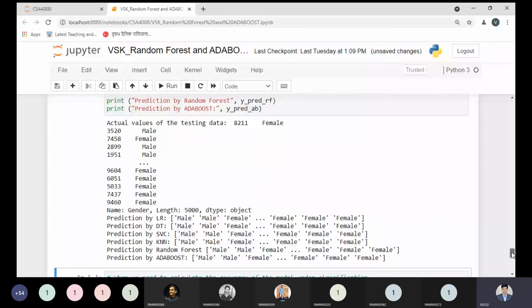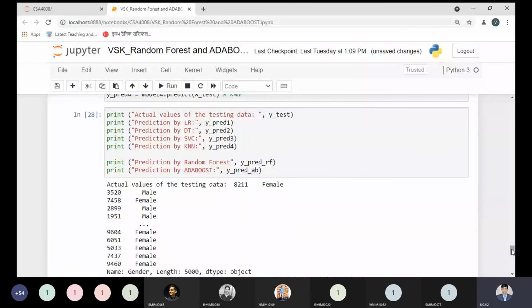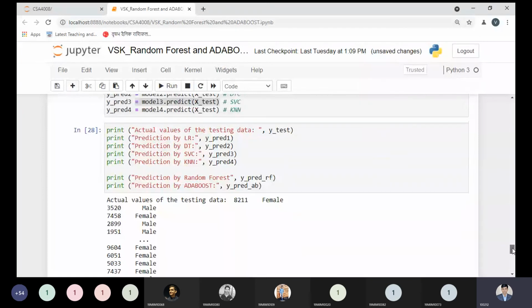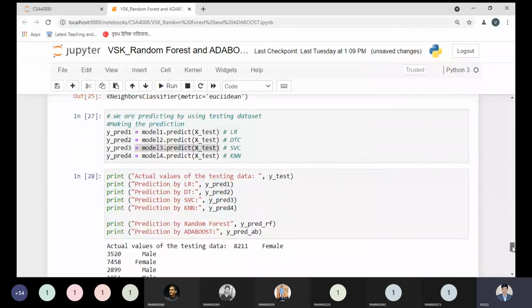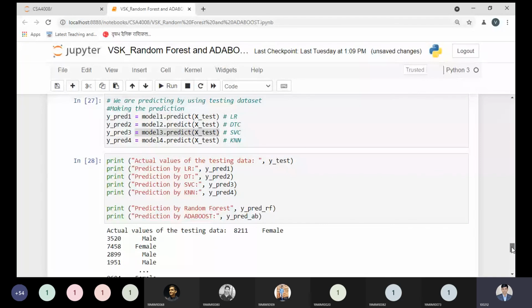Now we got the actual values and the prediction values, but here we have a problem. We are not using a small amount of values, we are using 5,000 values, so it is not easy to determine each and every piece of information properly. So what is the parameter we can use? Of course, accuracy score is a better idea. Using the actual values and prediction values of each model, we can check what accuracy is generated by each model.